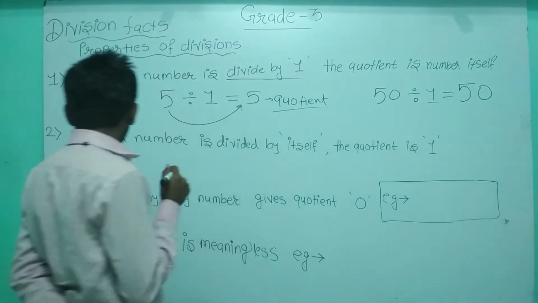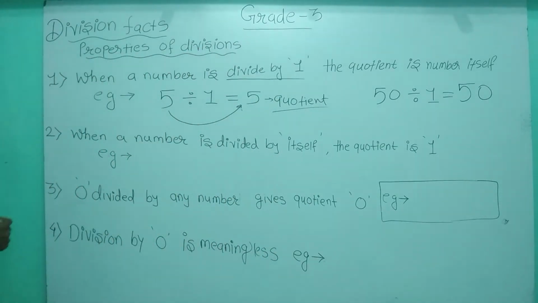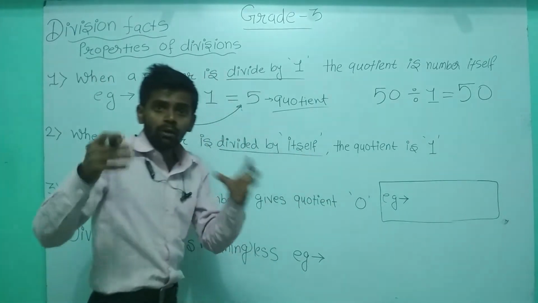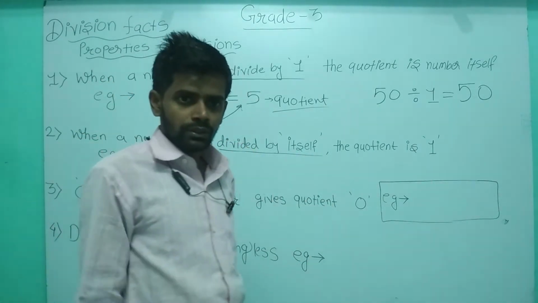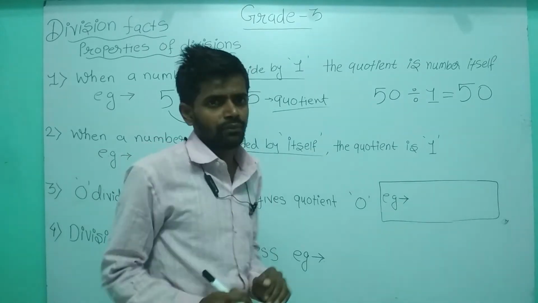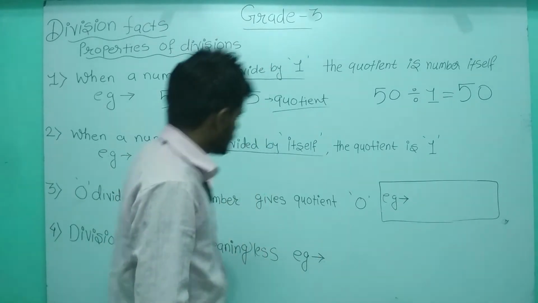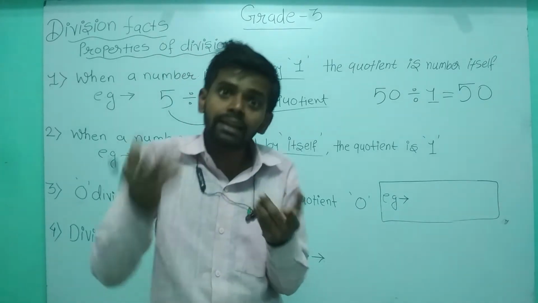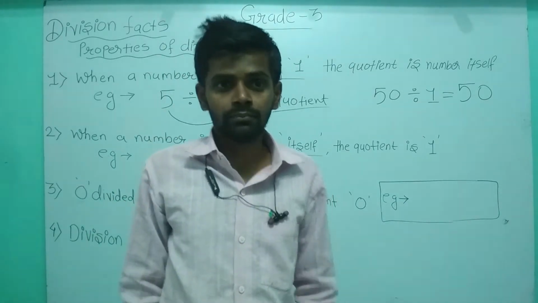चलो सेकेंड वाले की तरफ चलते हैं. And the second property says that when a number is divided by itself, we are dividing 5 by 5, or 10 by 10. That means the divisor and the dividend are both the same.